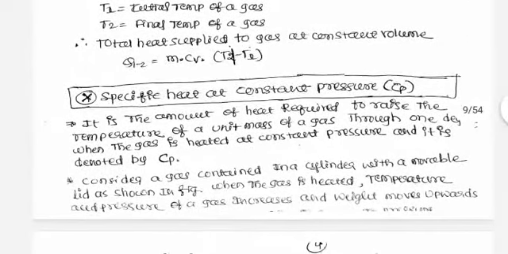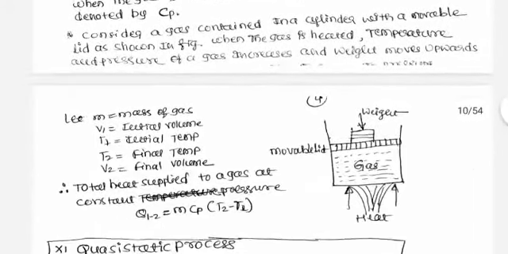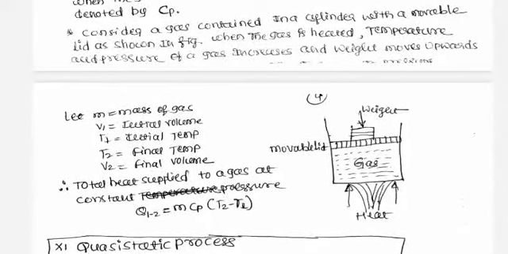Similarly, specific heat at constant pressure is the amount of heat required to raise the temperature of a unit mass of a gas through 1 degree when the gas is heated at constant pressure, and it is denoted by Cp. As an example, consider a gas inside a cylinder with a movable lid. Here, when we heat the gas, the pressure remains constant, and the temperature and volume of the gas change. The volume changes because the lid will move as it is movable.